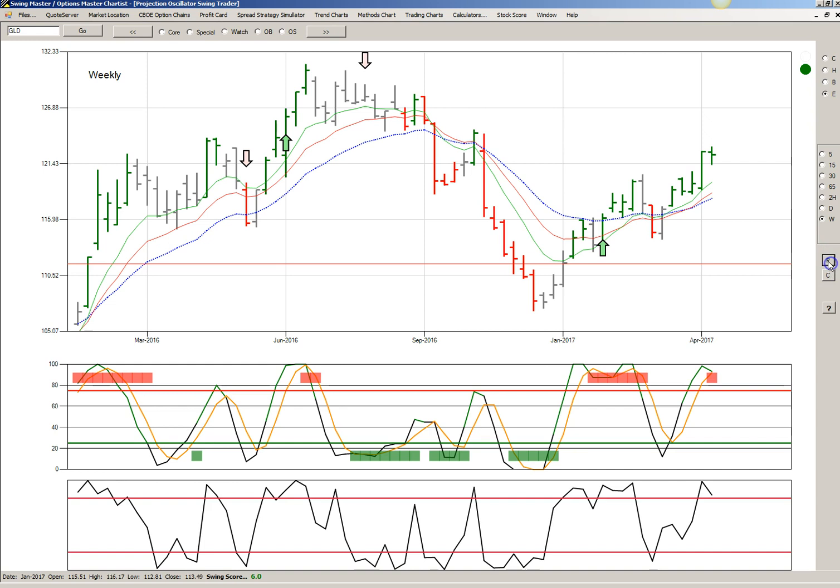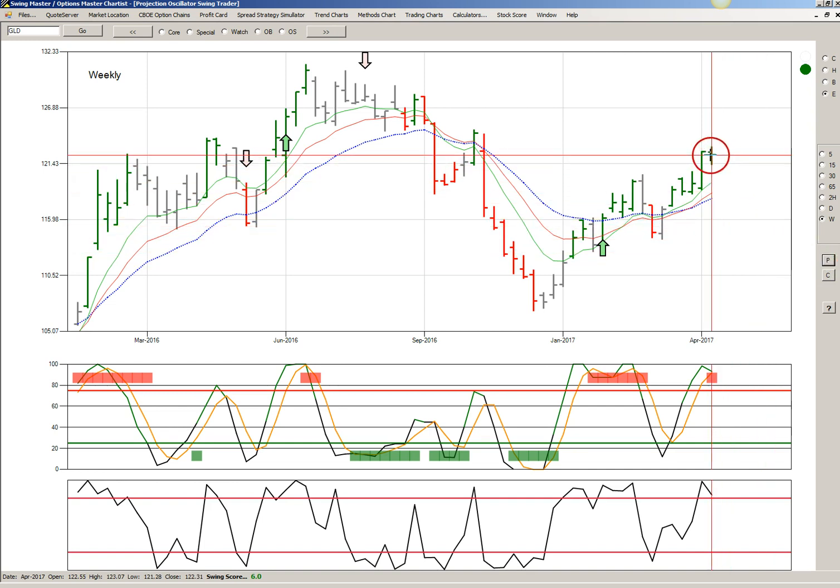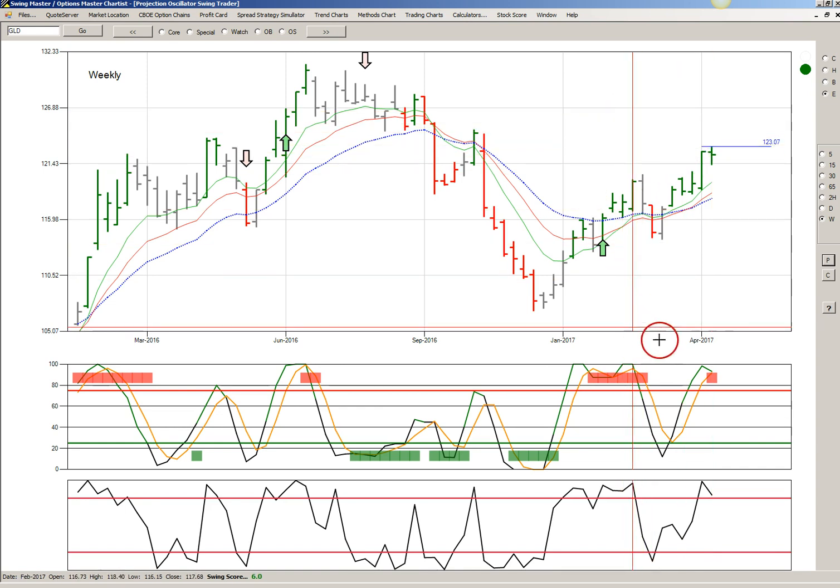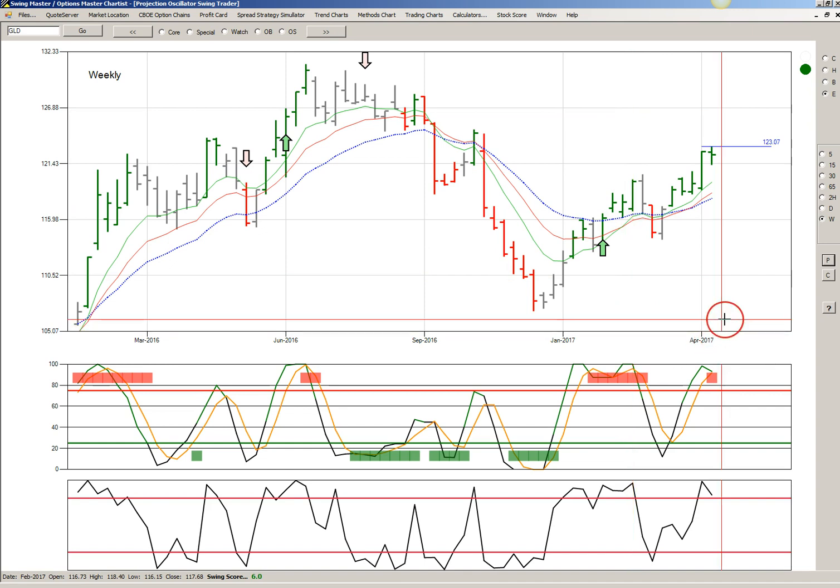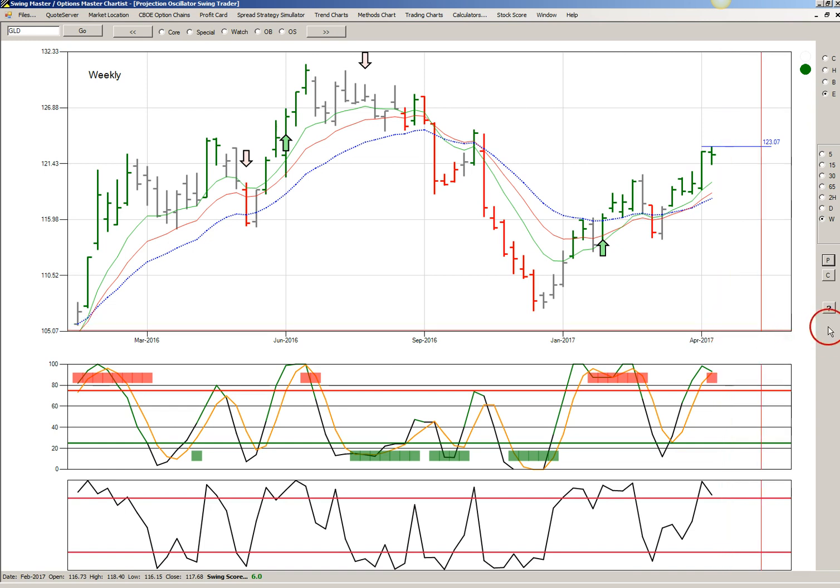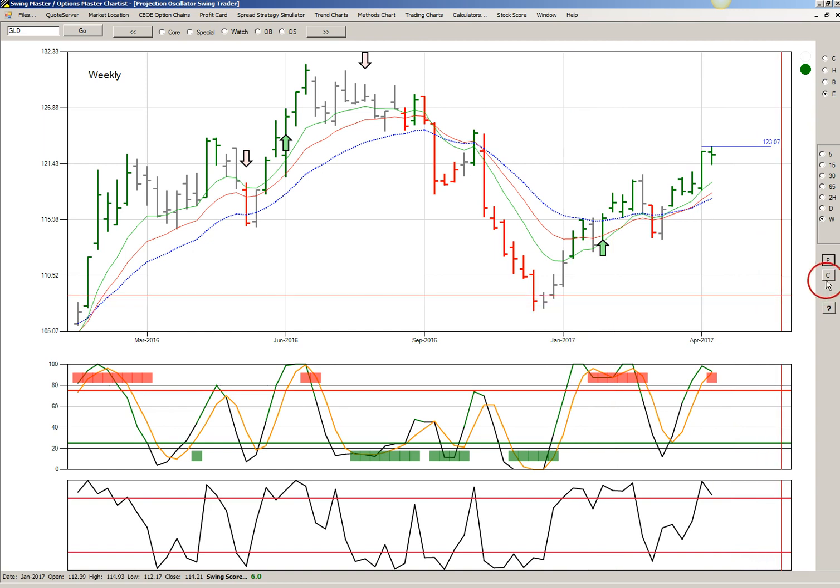And we want to mark this weekly high, and we click the P button, put the crosshair cursor right on the bar, and left click for a high. And the question is, has GLD made a weekly high at 123.07? If we go back to the last time that the 8-period stochastic RSI hit the overbought zone,